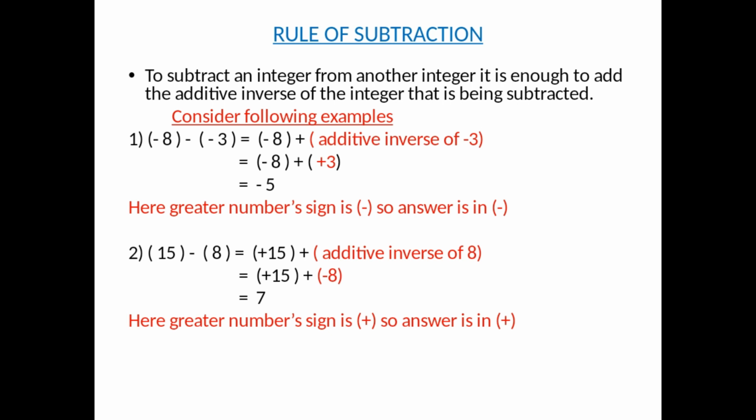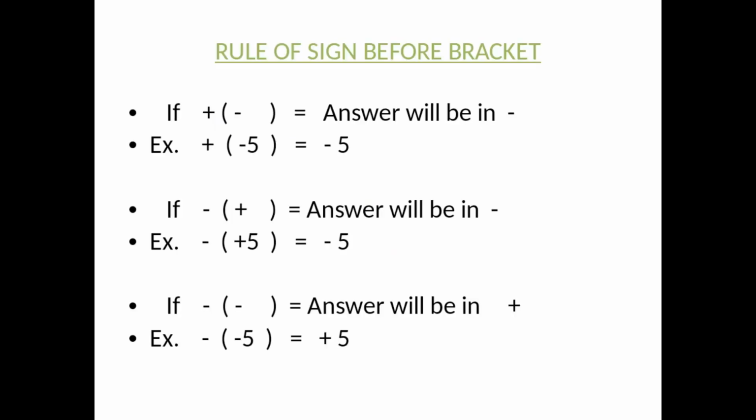So 15 is plus and minus 8 is in negative, though both the numbers do not have same sign, so they will be subtracted. So 15 minus 8, answer is 7, but 15 is numerically greater than 8, that's why its sign will come outside, so answer is plus 7. Okay, so here greater number sign is plus, so answer is in plus.